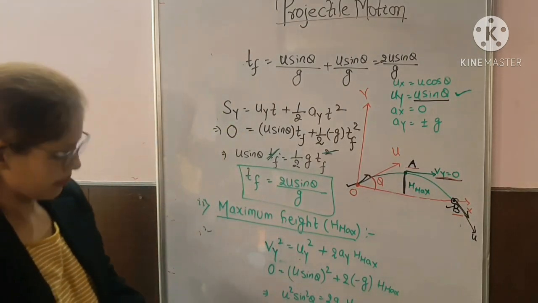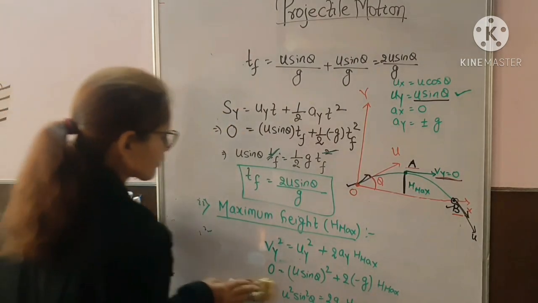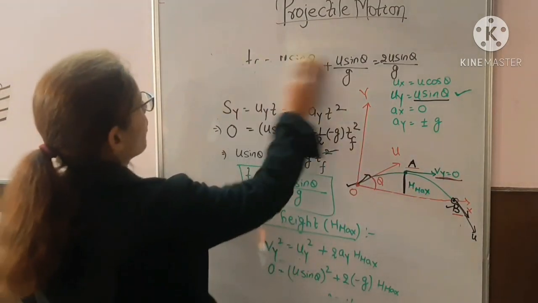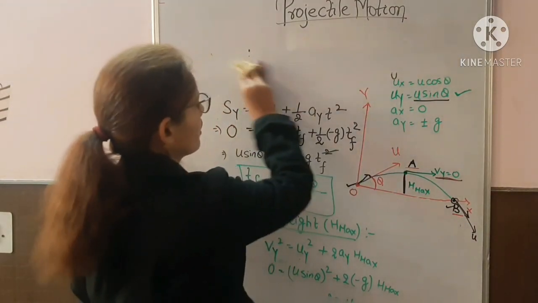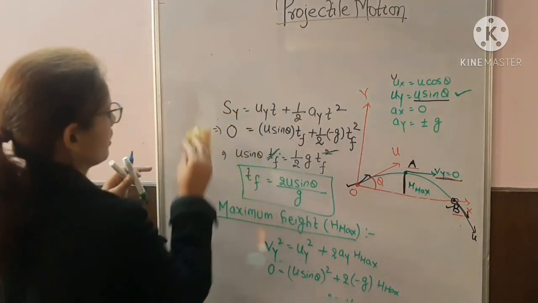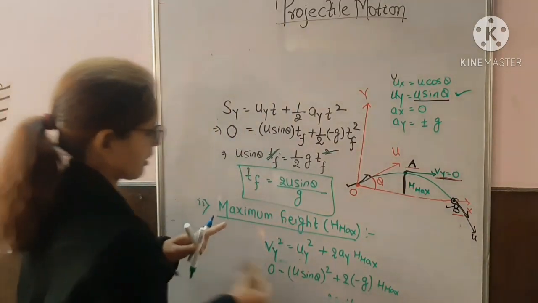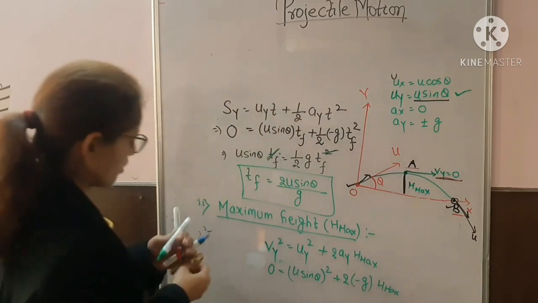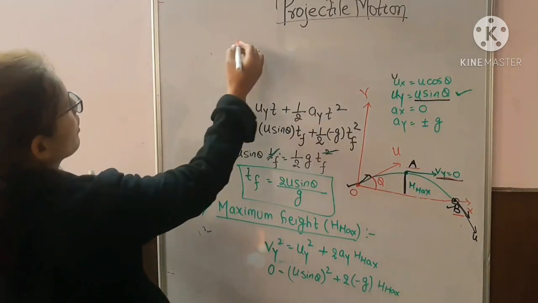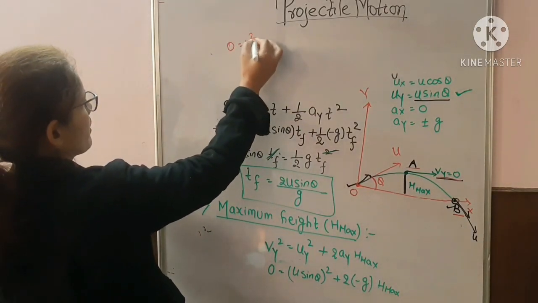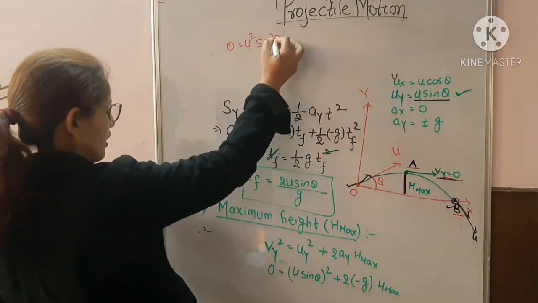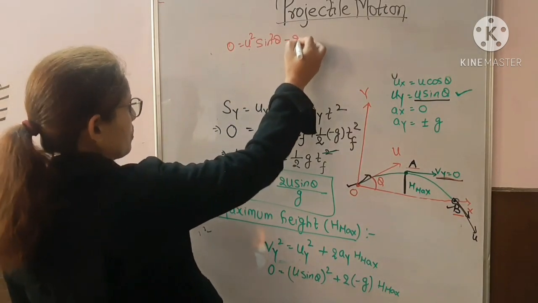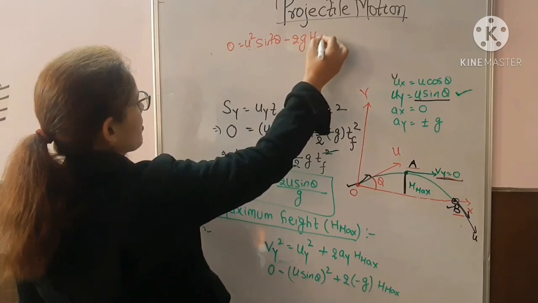Okay, sorry. So what will be the formula for it? I'm writing it up now. It will be 0 equals u square sin square theta minus 2g H max.